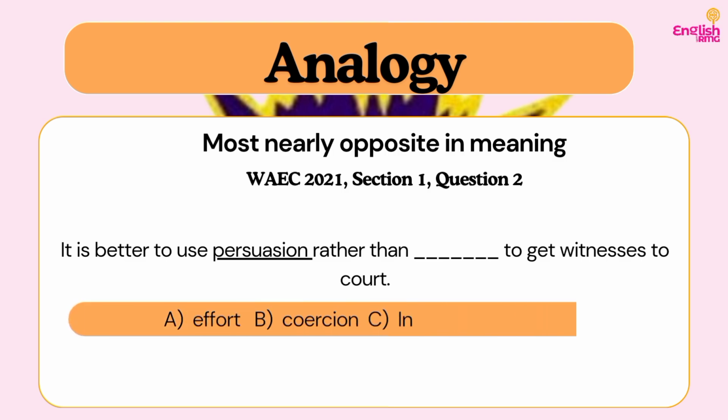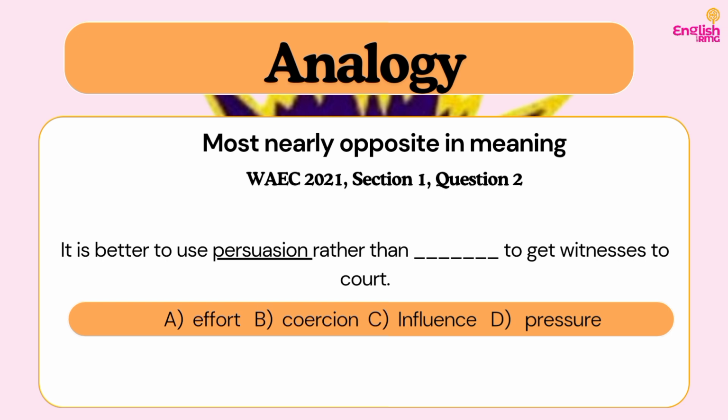So we have A, effort, B, coercion, C, influence, D, pressure. So what does effort mean? Effort means to try to do something. That does not oppose persuasion. If I'm trying to make an analogy, can I say that the opposite of persuasion is effort? No. Coercion, probably. Influence is like, okay, I'm trying to say things to people or live my life in a kind of way. I'm not going to force them and I'm not going to persuade them. If they like, they can do it. If they don't like, they can leave it. Do you understand? So that does not also oppose persuasion.